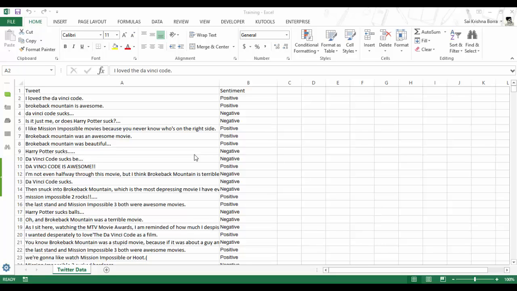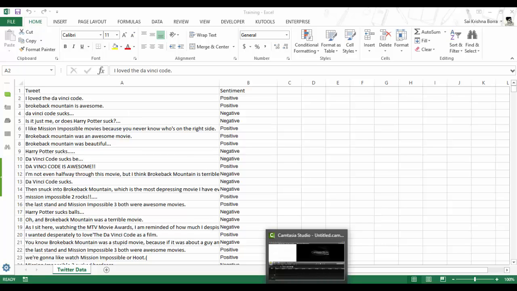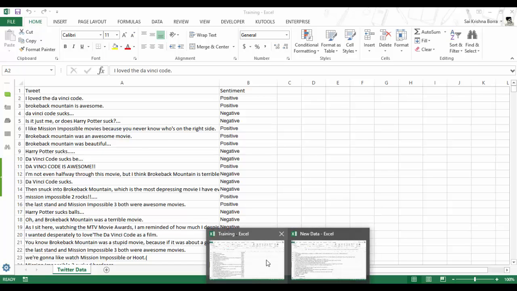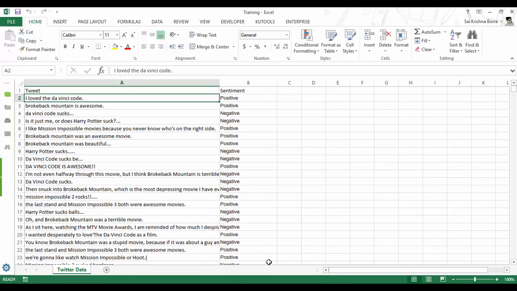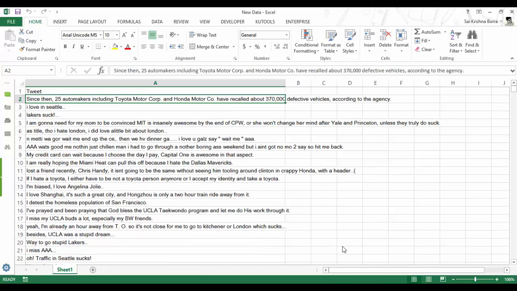This is our training data. We have two attributes over here. One is tweet and the other one is sentiment. We have captured about 7,000 tweets from Twitter, and we have manually given whether the tweet is either positive or negative from the words in the tweet. Words like love suggest that it is a positive comment, and words like broke or hate suggest that it is a negative comment. This data we'll be using to train the model, and then from that model we'll be giving a different data set which has no target variable, that is a sentiment variable, and we will be applying the model on that data to determine whether this tweet is either positive or negative.